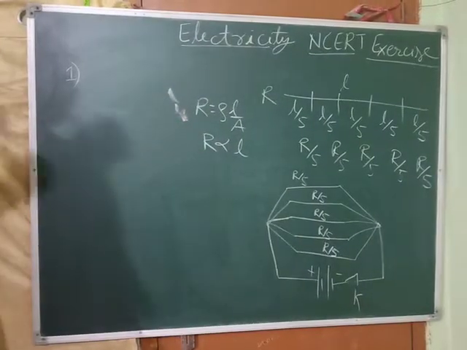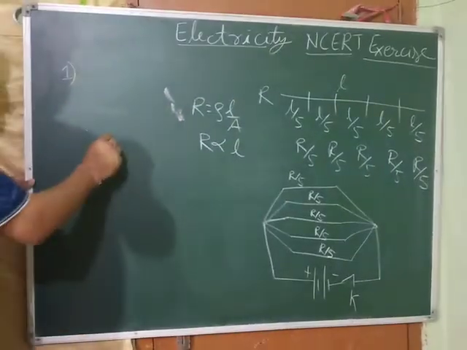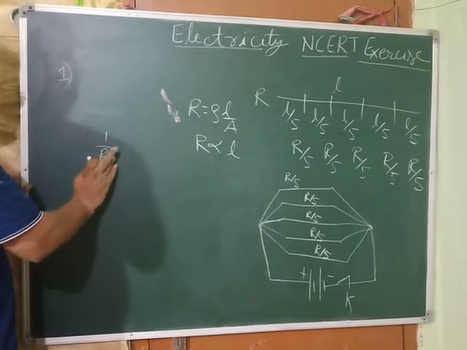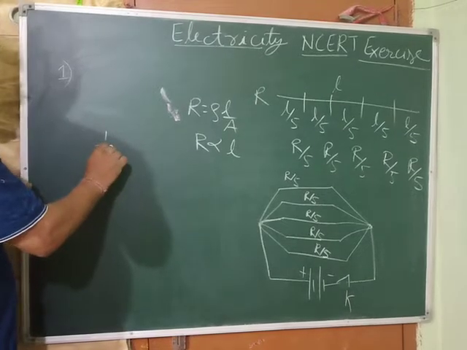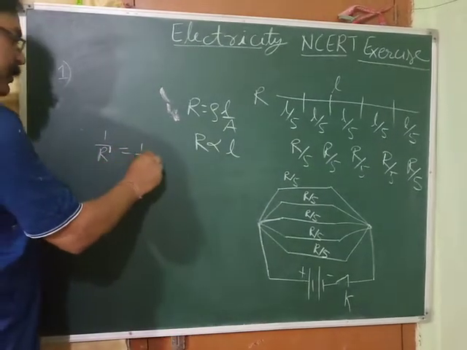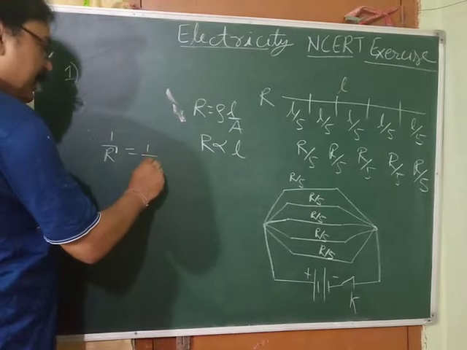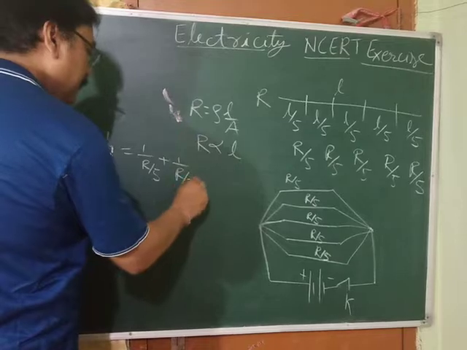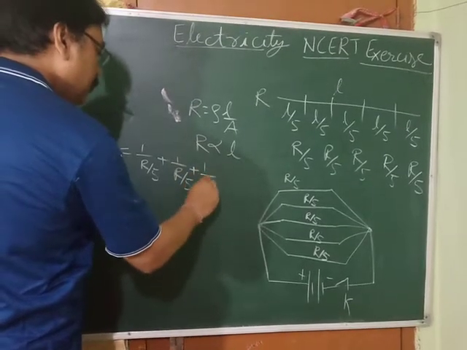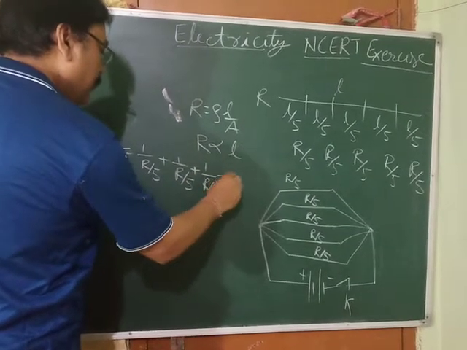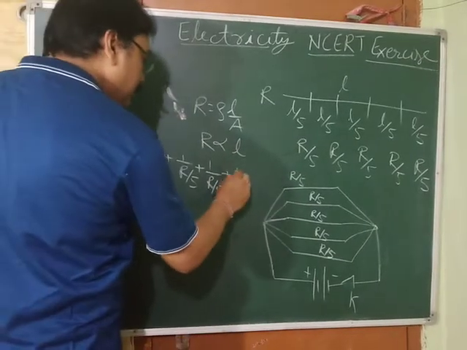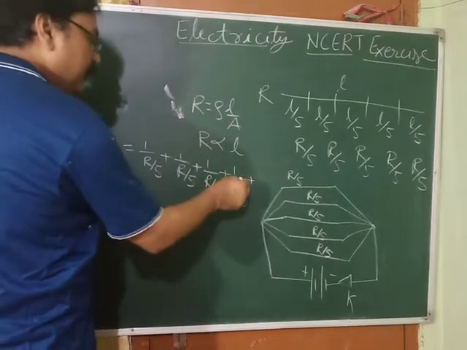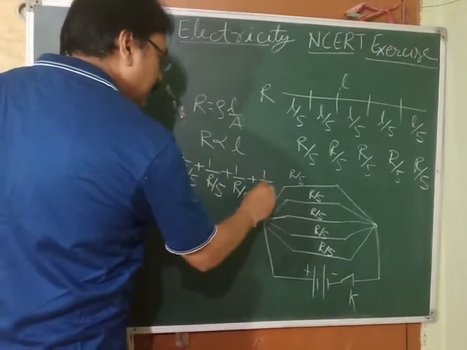Now, according to the formula for parallel, what do we know? 1 by Rp. Here they are not using Rp, they are using R dash. 1 by R dash is equal to 1 by R1. R1 is how much? R by 5. Plus 1 by R2. R2 is how much? R by 5. Plus 1 by R3. R3 is how much? R by 5. Plus 1 by R4. R4 is R by 5. And what about R5? It is again R by 5.